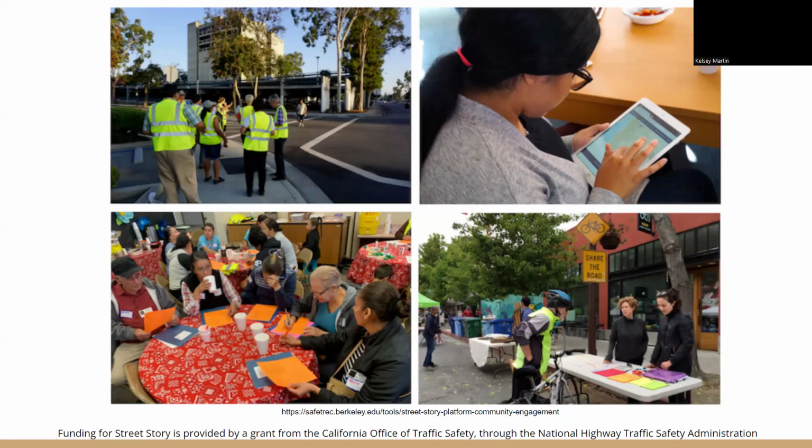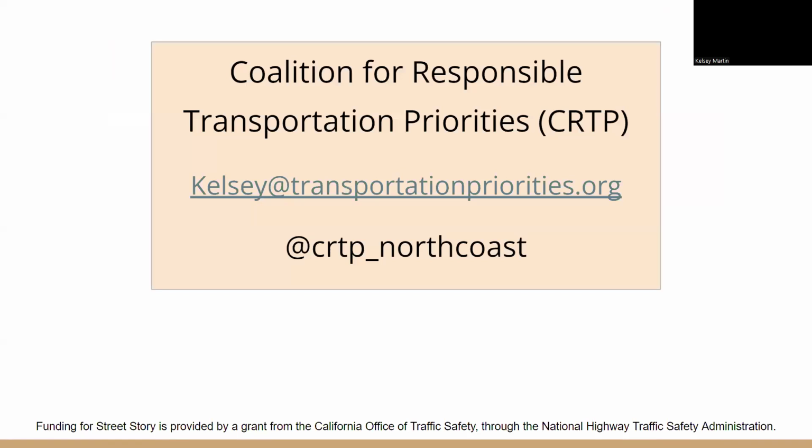Funding for Street Story is provided by a grant from the California Office of Traffic Safety through the National Highway Traffic Safety Administration.